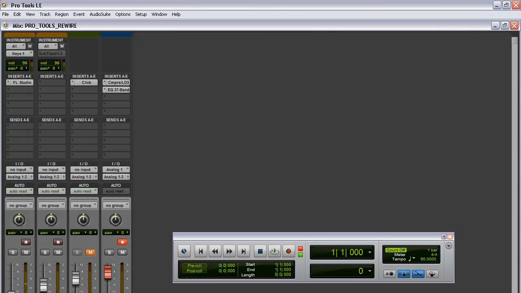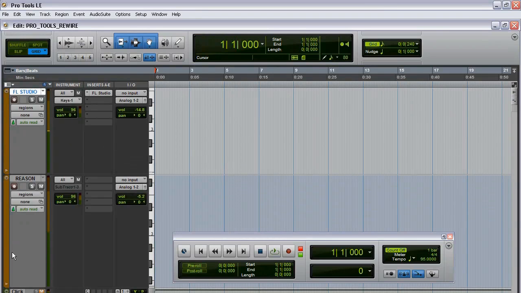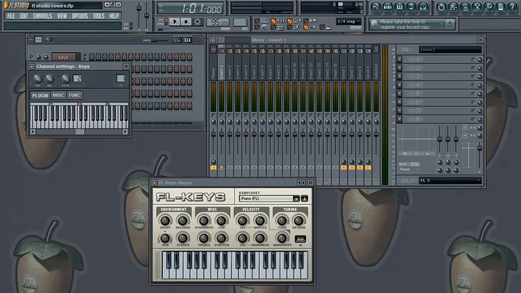So let me go back to the edit view right there, and as you can see, now we're triggering that sound via Rewire from FL Studio.